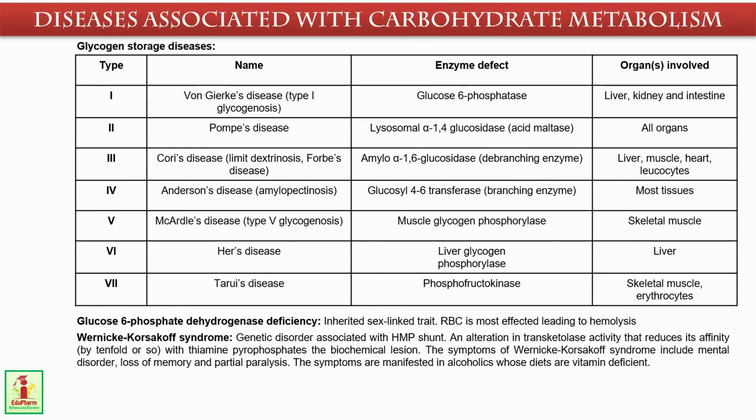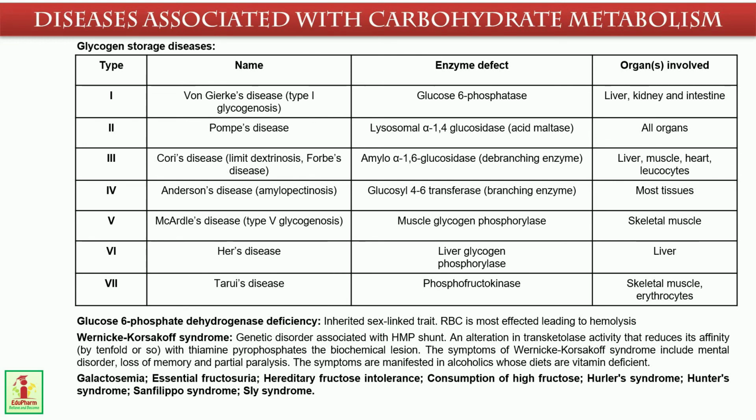Another one is Wernicke-Korsakoff syndrome. This is a genetic disorder associated with the HMP shunt, an alteration in transketolase activity that reduces its affinity tenfold or so with thiamine phosphate, the biochemical lesion. The symptoms of Wernicke-Korsakoff syndrome include mental disorder, loss of memory, and partial paralysis. The symptoms are manifested in alcoholics whose diets are vitamin deficient.